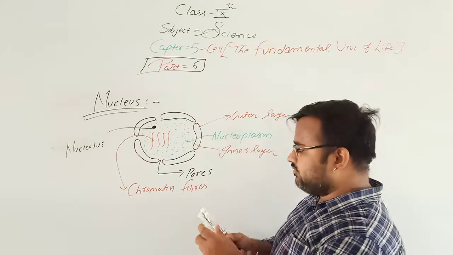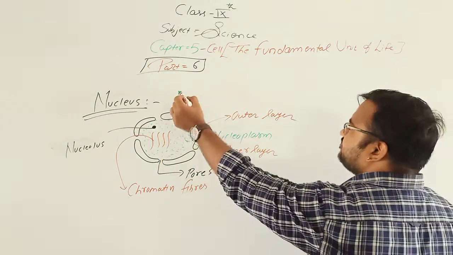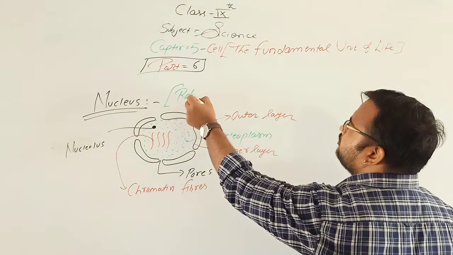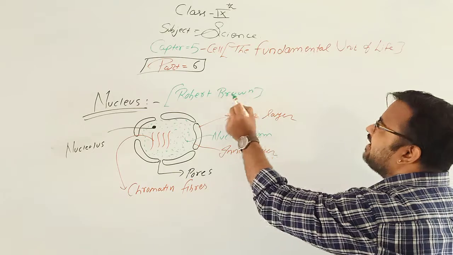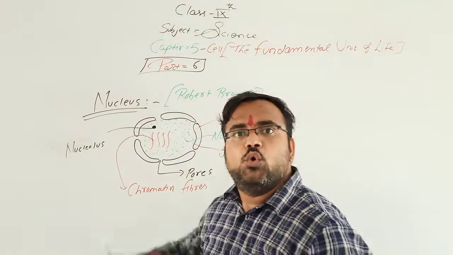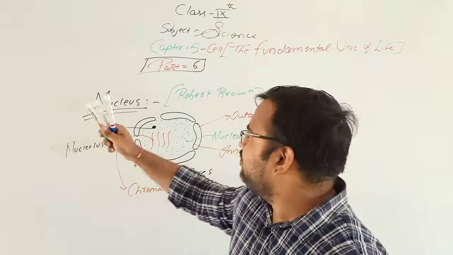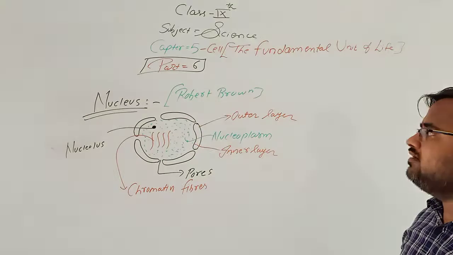So the nucleus was discovered by Robert Brown. This question can be asked in the form of an MCQ. Who discovered the nucleus? So the nucleus was discovered by Robert Brown.